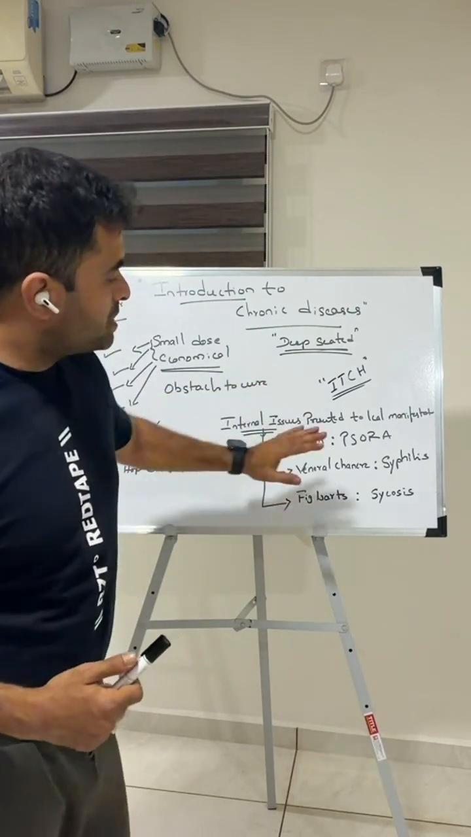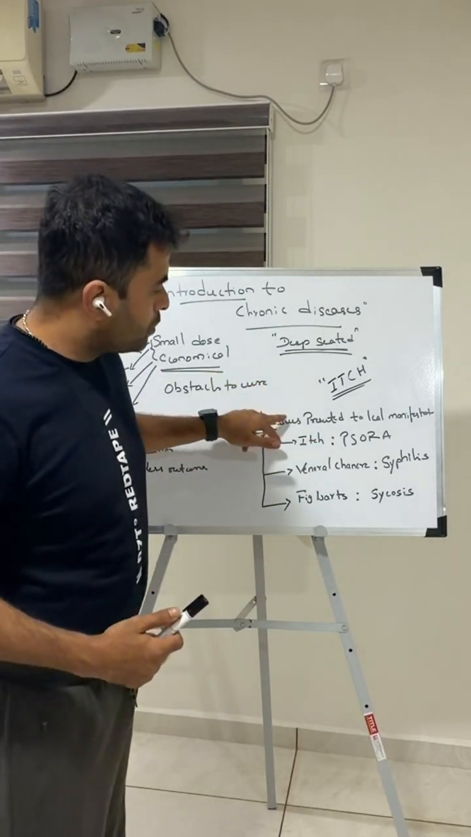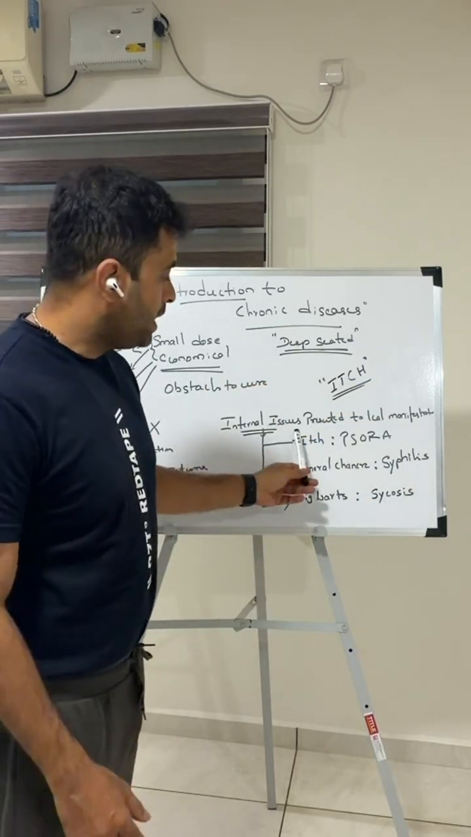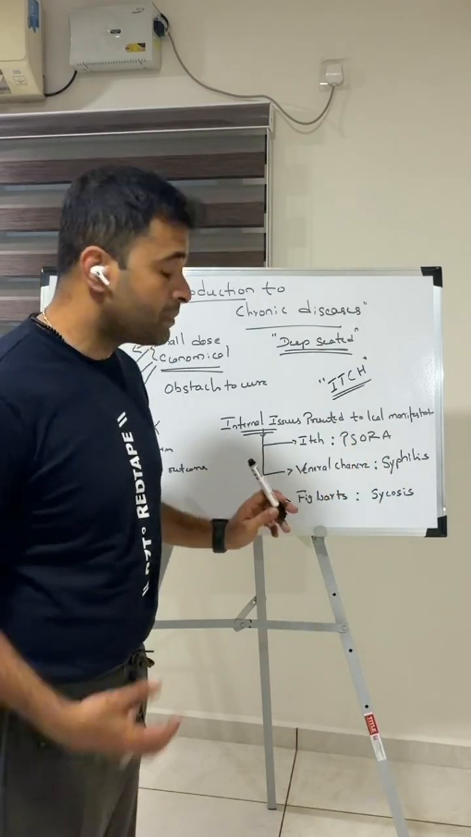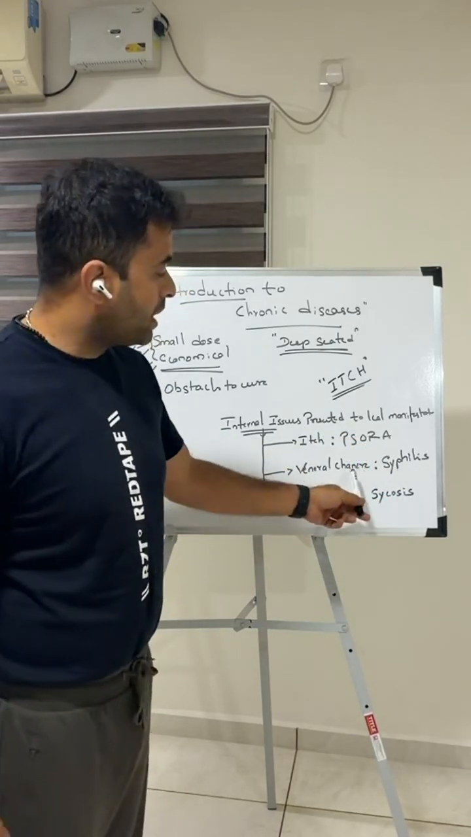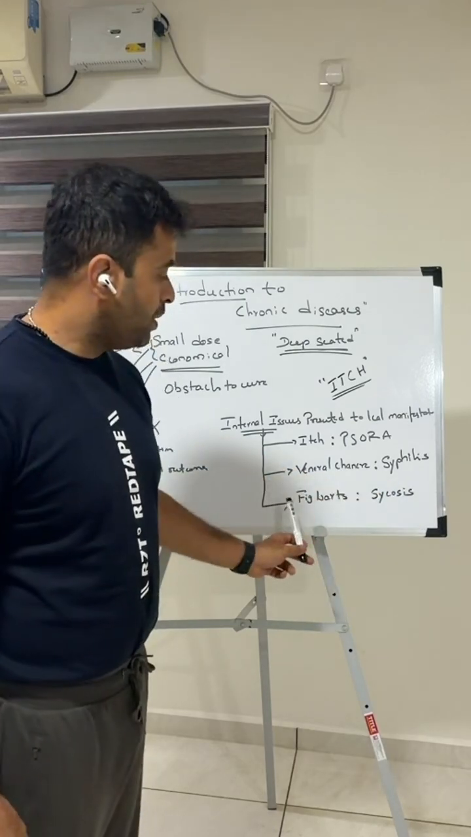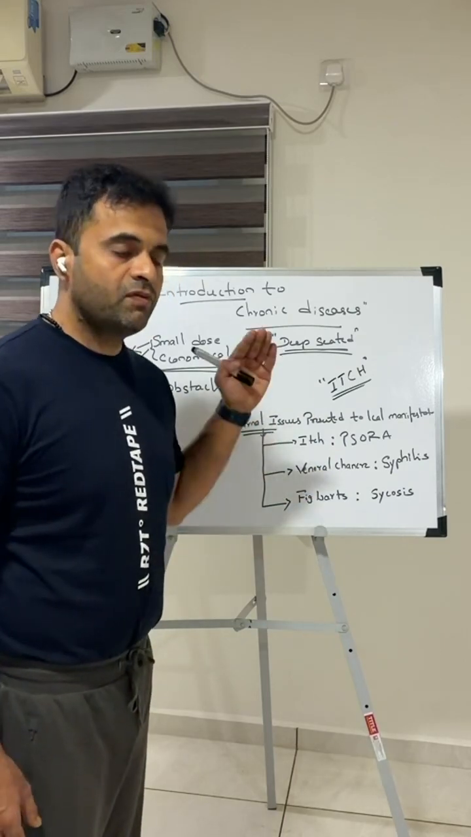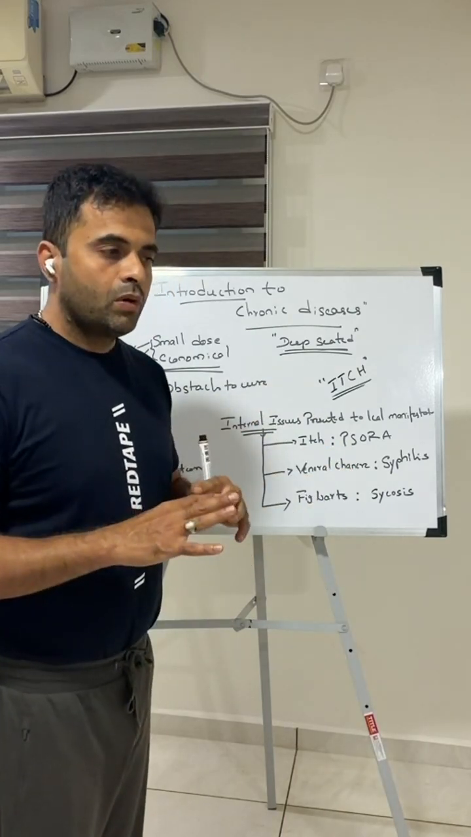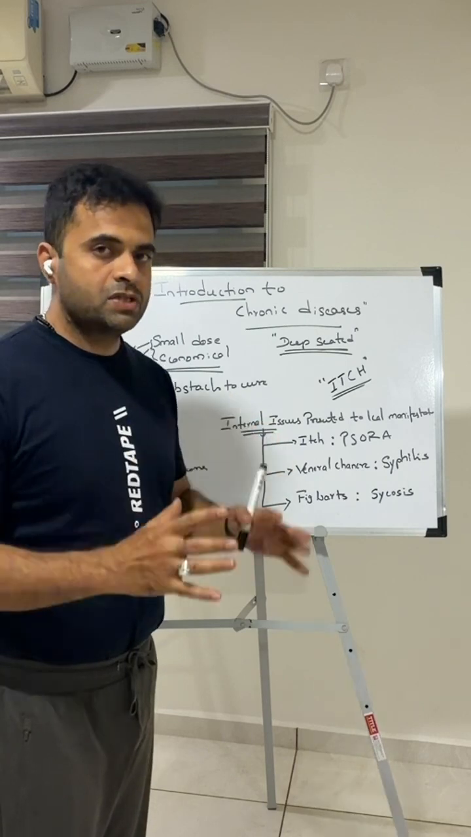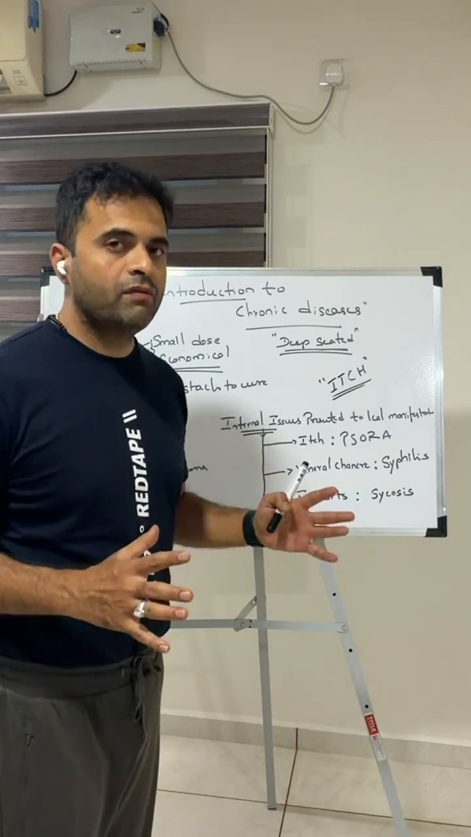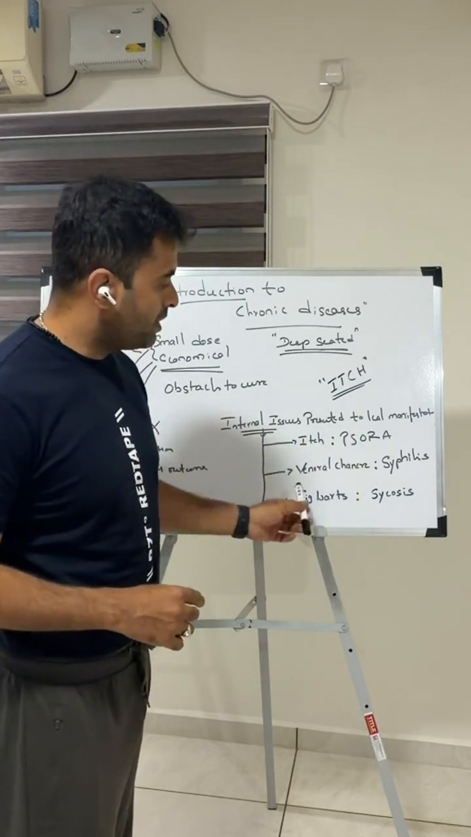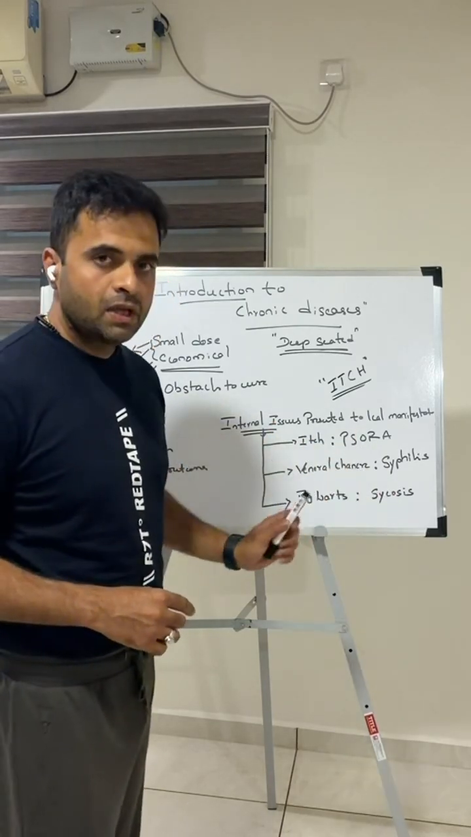Now let's categorize into this particular slide. Internal issue presented as a local manifestation. How? Itch, that is Psora. Internal itch. Venereal chancre, syphilis. Fig warts, sycosis. Now these are the three miasms which currently act as the main causative agent for all sorts of diseases that are happening along with your lifestyle issues. So now itching, Psora, venereal chancre, syphilis and fig warts.